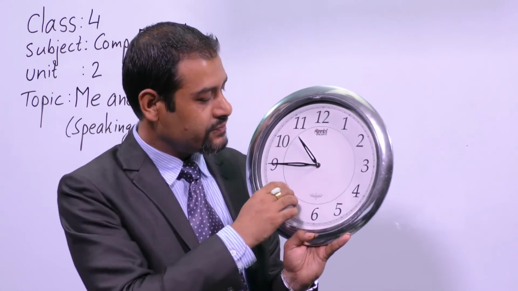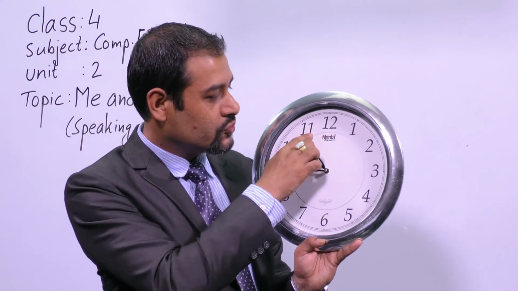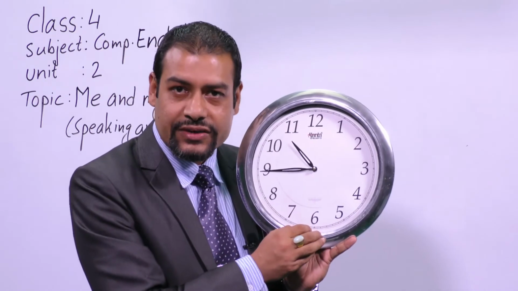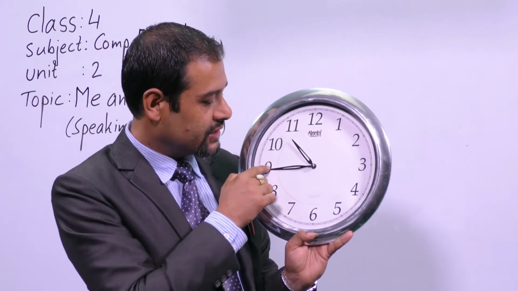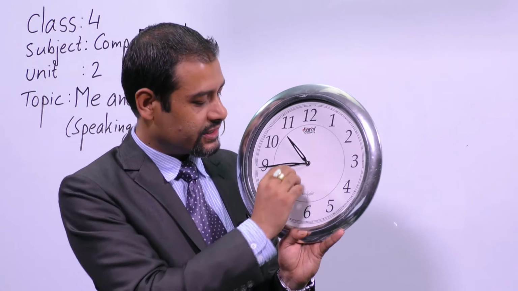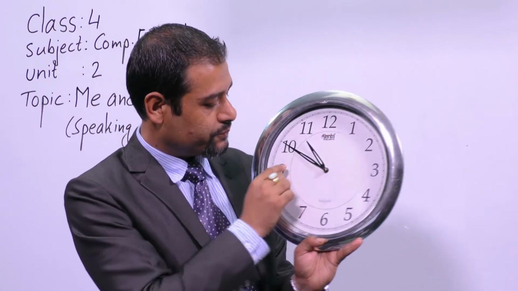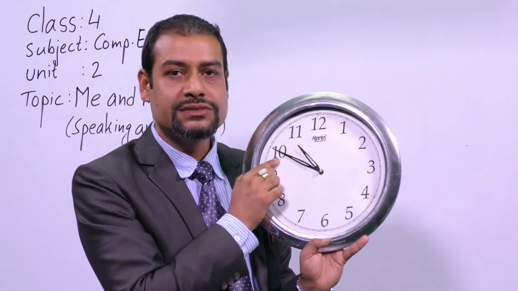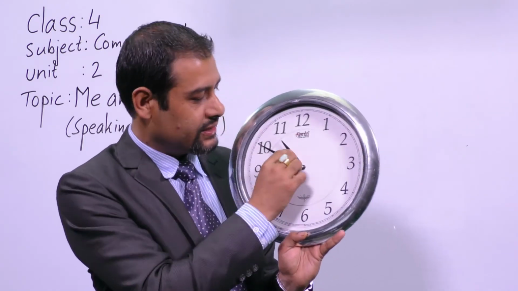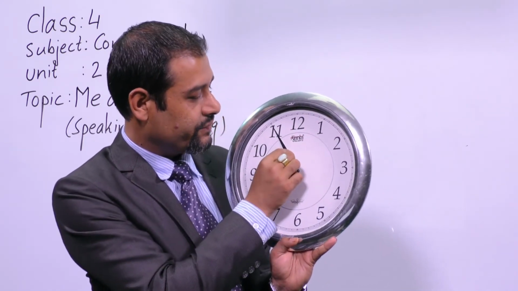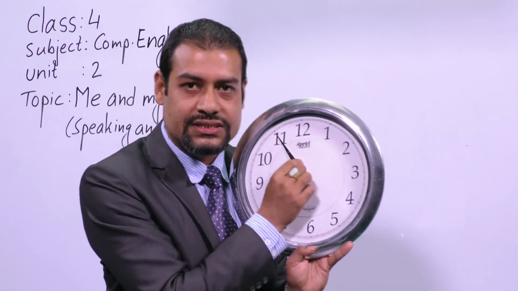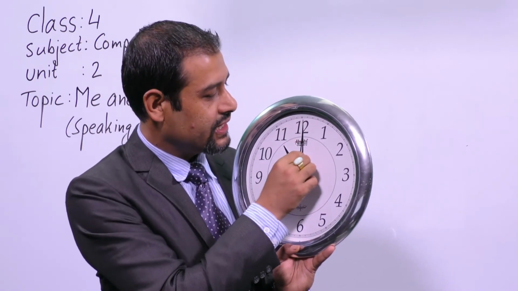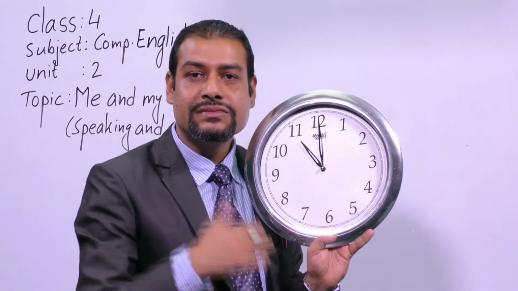So how much time is left to 11 o'clock? To be 11 o'clock, dear students, see, 15, 5, 10, 15, okay? So it is 5 minutes up from 9 to 10, but if you count from here, it becomes 50 minutes, okay? Then if it reaches 11, then it becomes 55 minutes. And if it reaches again, let's say 12, then it becomes 60 minutes.